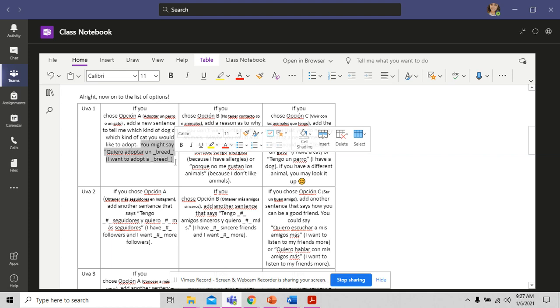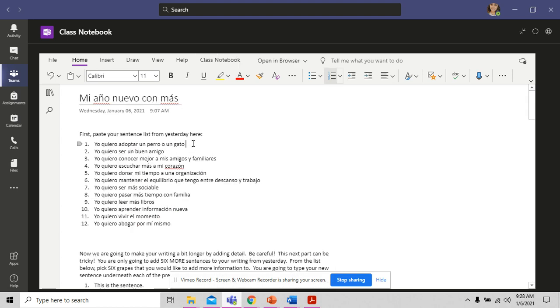Now, there are 2 ways that you can do this assignment. You can do this assignment the easy way, or you can do this assignment the authentic way, all right? The easy way would just be to blindly copy what I have there and insert what you need to put in there, so you would have to look up a breed. The authentic way is to actually put a little bit of thought into it. Since this is the one that I wrote, I want to adopt a breed. I don't actually want to adopt a specific breed, okay?